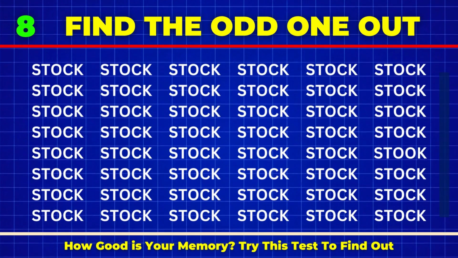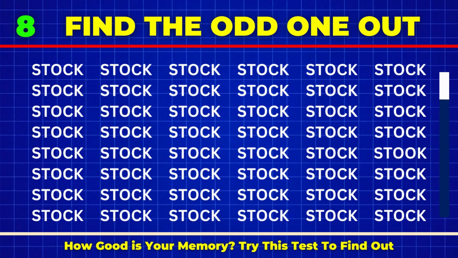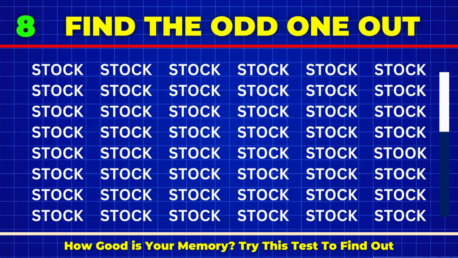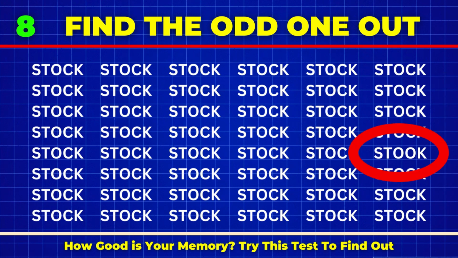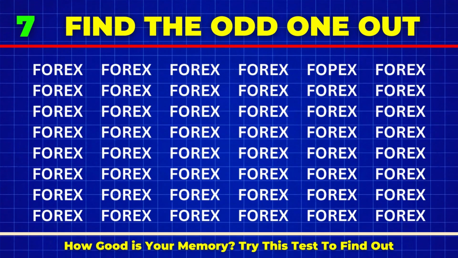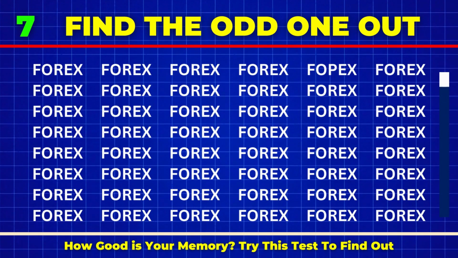Now the word is stock. You have to find out the odd one. Last column in the center, stock. Question number 7. The word is Forex. You have to find out the odd one.